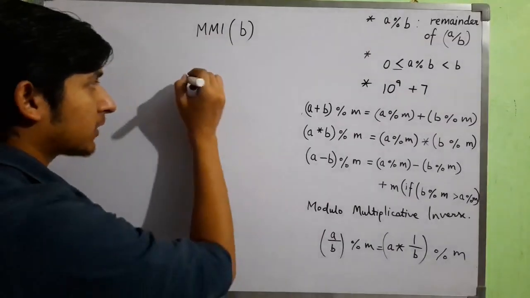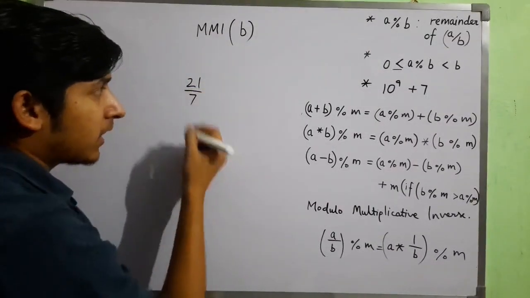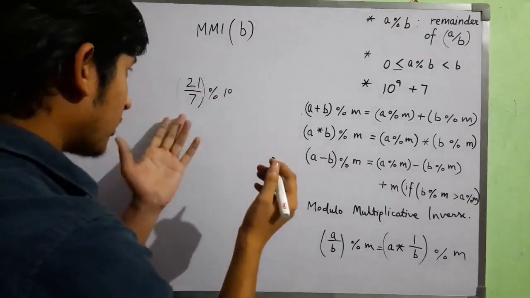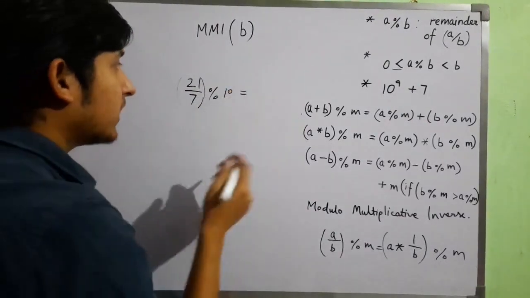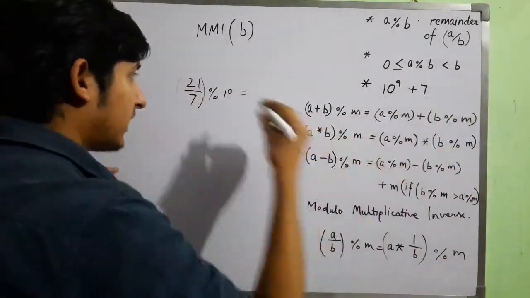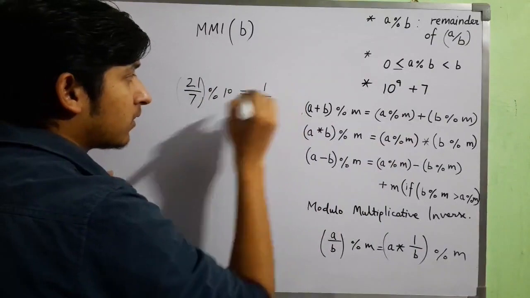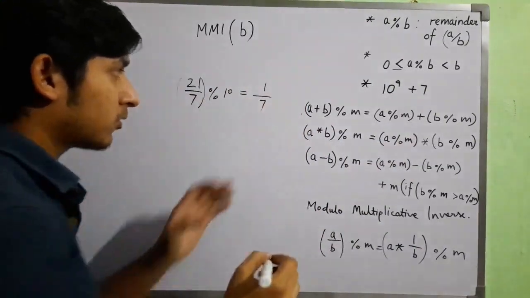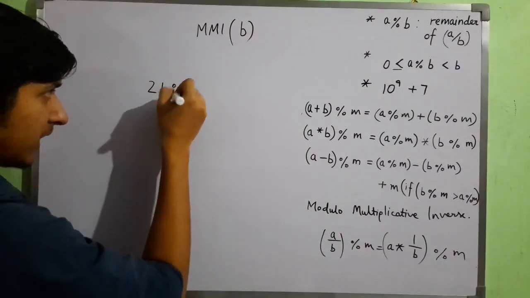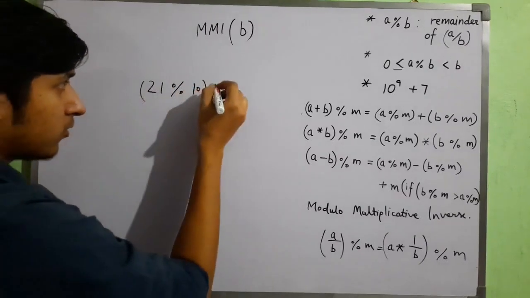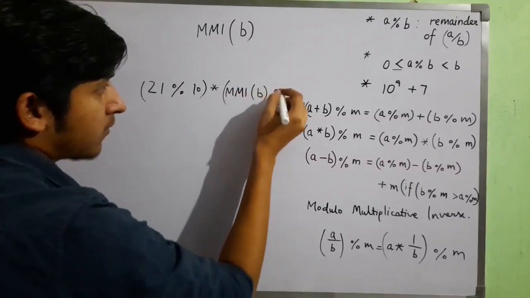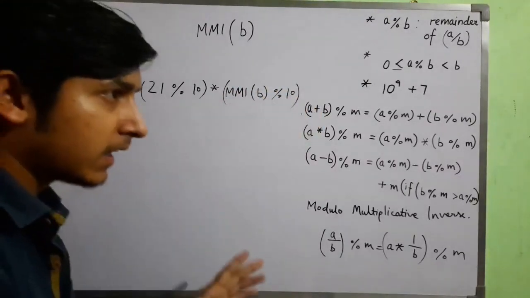Let's take an example. Suppose I have 21 over 7 and I have to calculate this mod 10. Okay, it sounds stupid, why I'll calculate mod 10 of this when I know that it's 3 and it will be 3 only. So suppose I take the property and apply here the old style of property. So 21 mod 10, that's 1. 7 mod 10, that's 7. So it's not gonna work. So I'll take 21 mod 10 and multiply this to the MMI of b mod 10, and then I'll get the right answer.